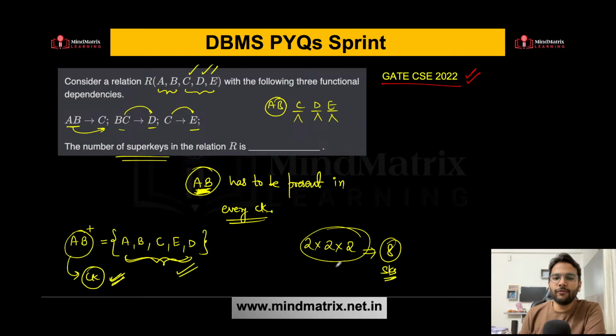Is this clear to all of you? Total number of super keys possible are 8 here. 8 is the correct answer. Any doubt, anyone? Very simple question. If you have any doubt, please ask.